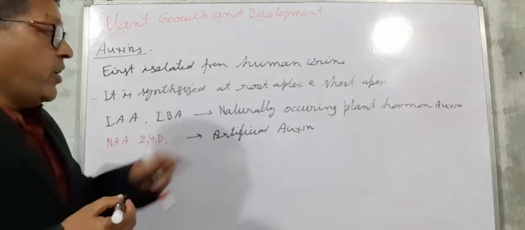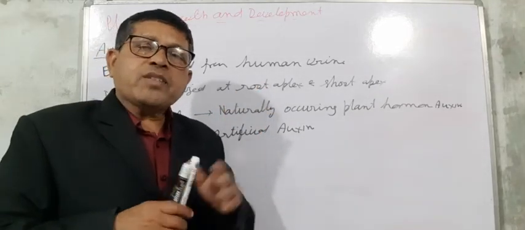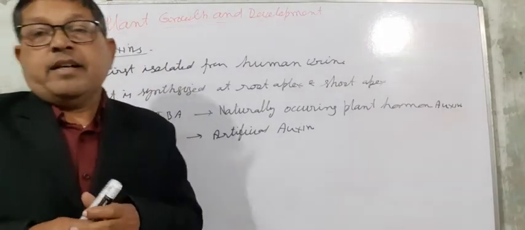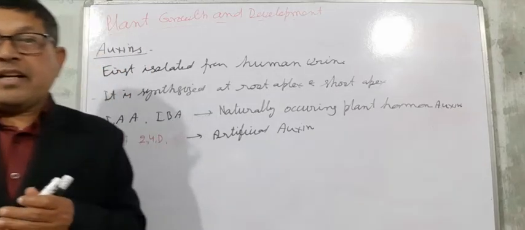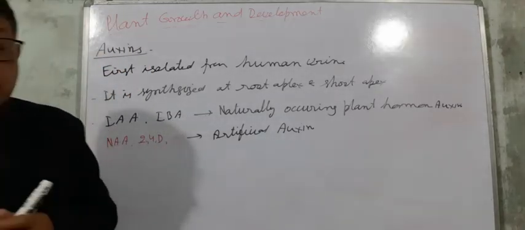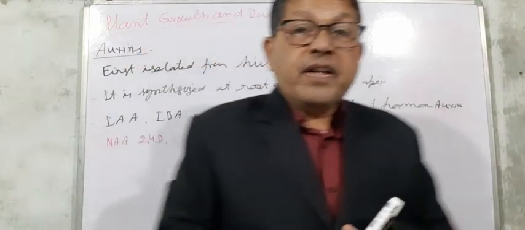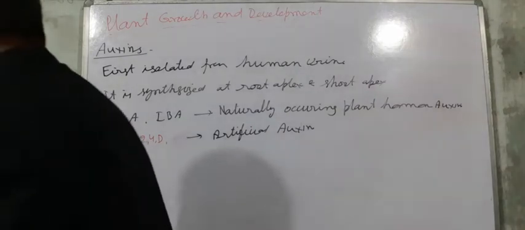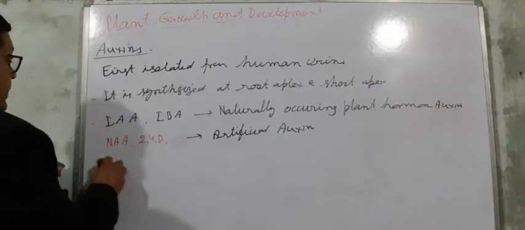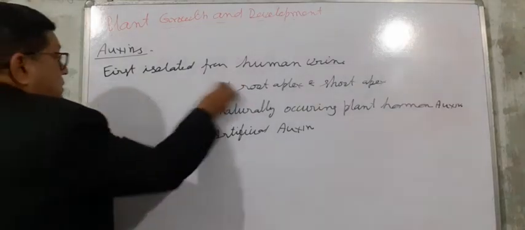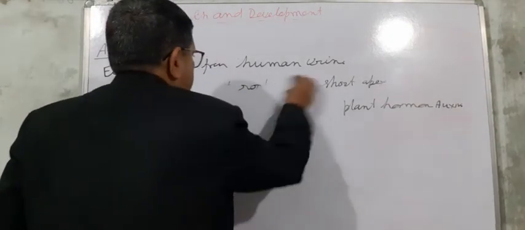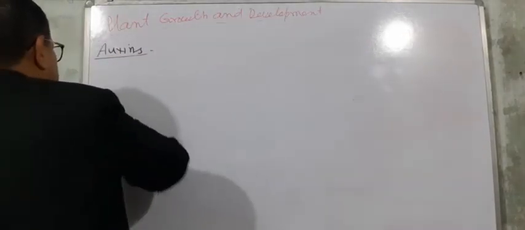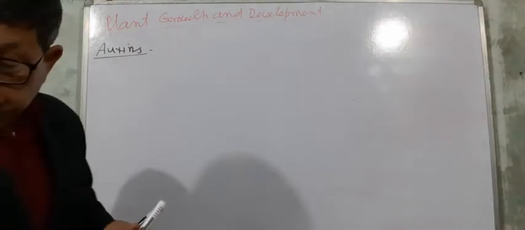These are naturally occurring plant hormones, and there are also artificial auxins. So we have to study their functions. What are their functions? One is root initiation. Auxin functions.